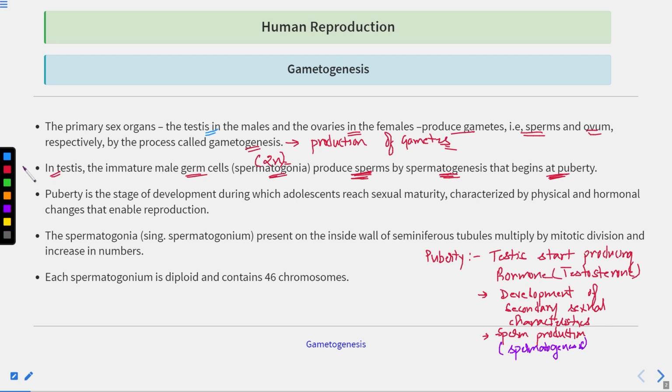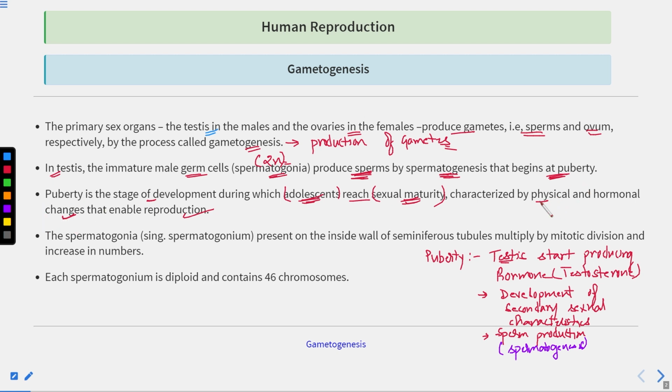Now what is puberty? Puberty is the stage of development during which adolescents reach sexual maturity, characterized by physical and hormonal changes that enable reproduction. So what is happening during puberty? The adolescence phase transforms into the sexual phase. There is the activation of the primary sex organs, and there are a lot of physical as well as hormonal changes.